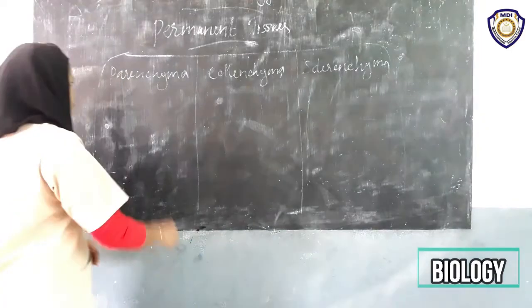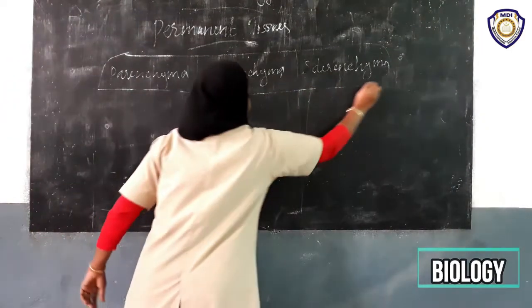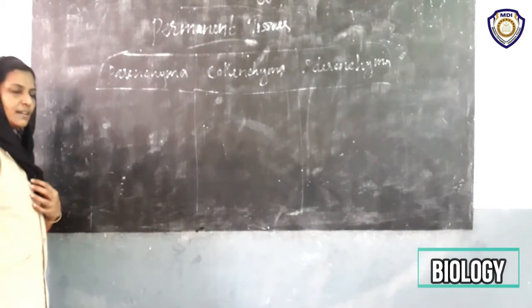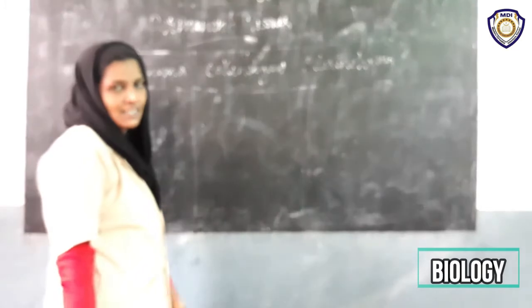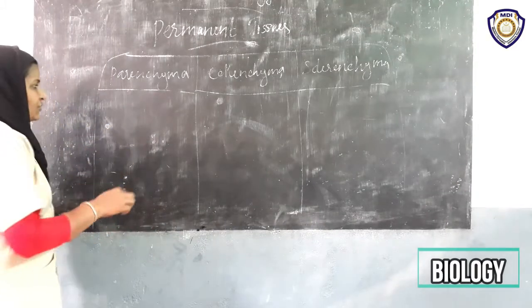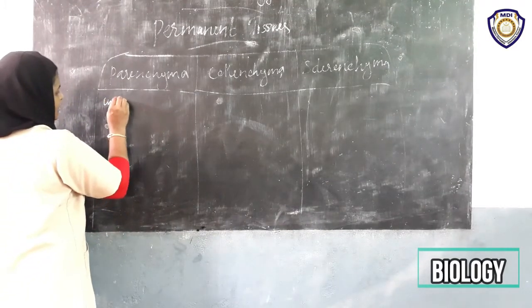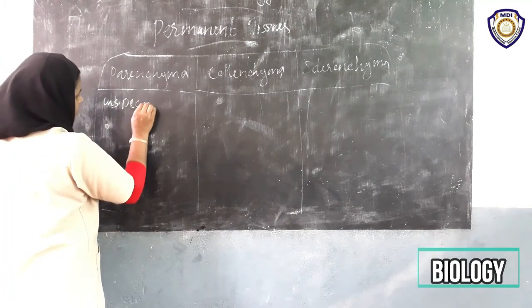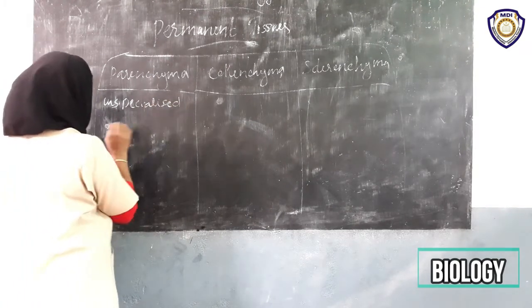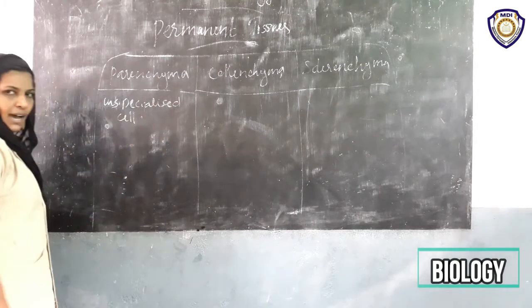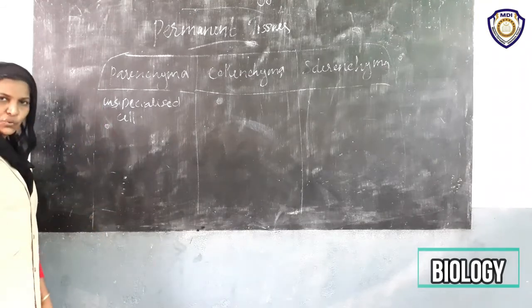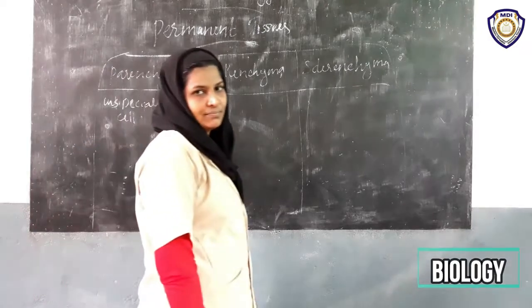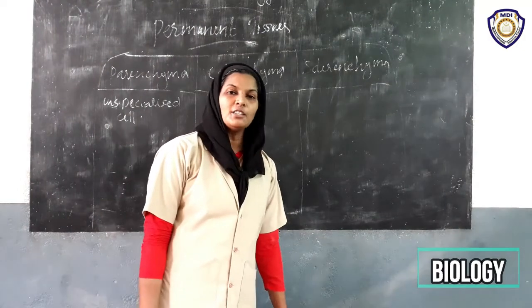Okay. So first, characteristic features of the parenchyma. Parenchyma cells are relatively unspecialized cells. First characteristic feature: unspecialized cells. Second characteristic feature of parenchyma cells: all the cells are living tissues. All parenchyma tissues are living.